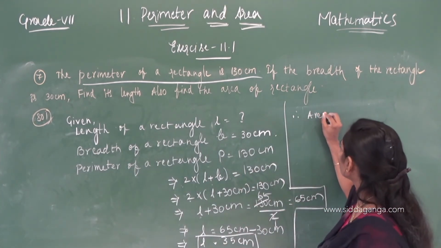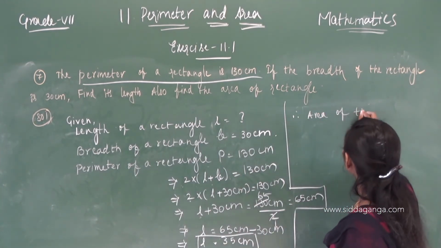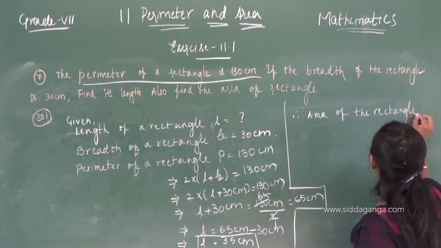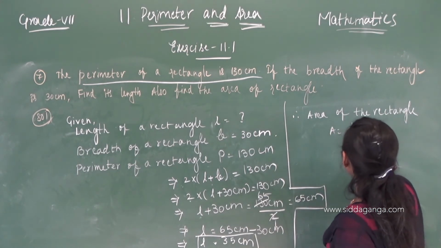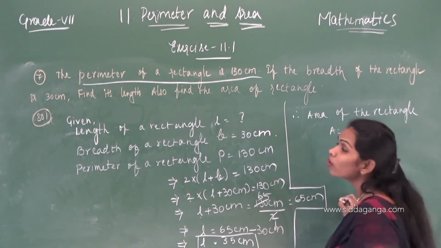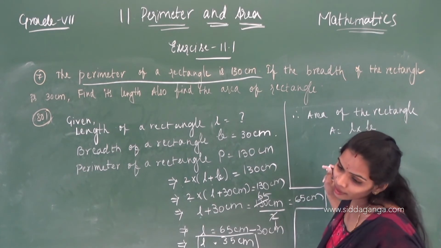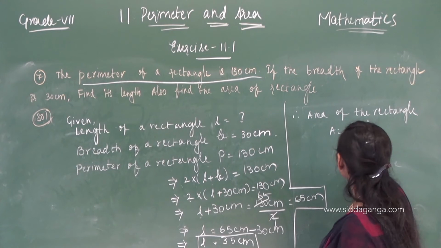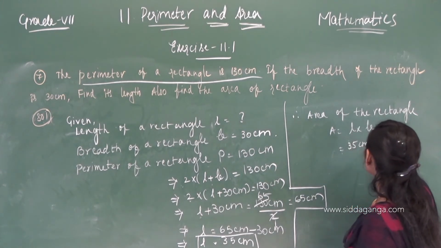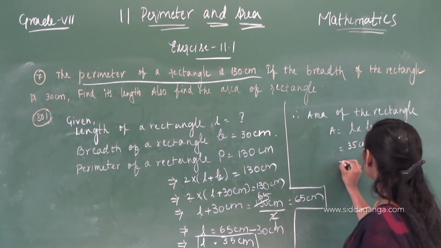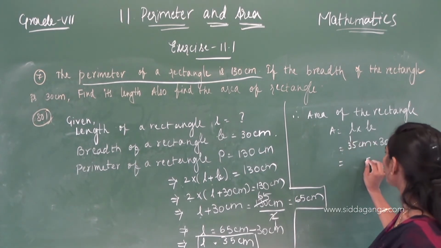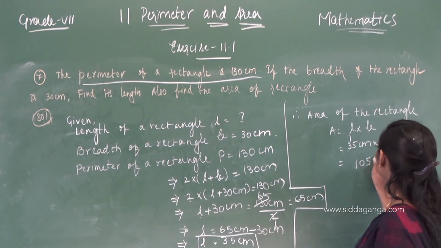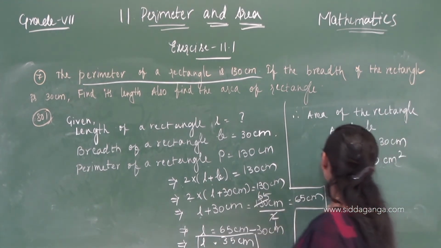Area of the rectangle. Area of the rectangle A equals L into B. What is L? Length, and B is breadth. L is 35 centimeters into 30 centimeters. Okay, 3 5s are 15. 3 3s are 9 plus 1 is 10. 0 centimeter square.